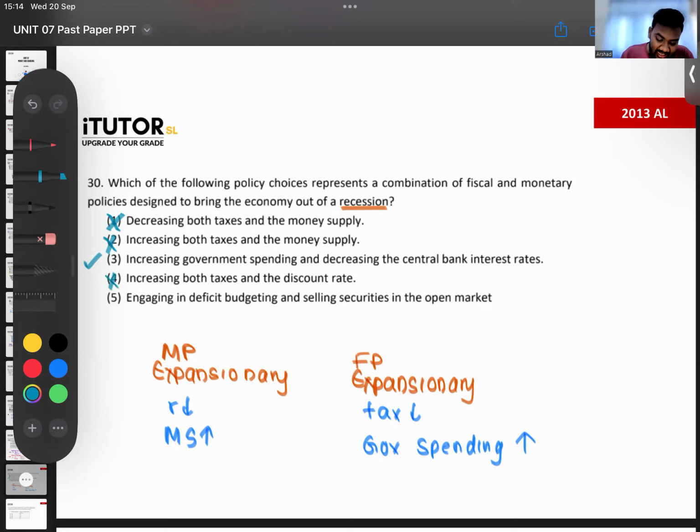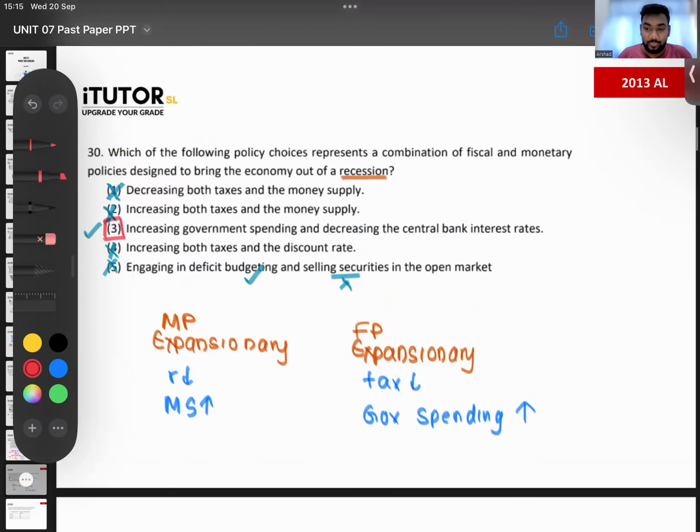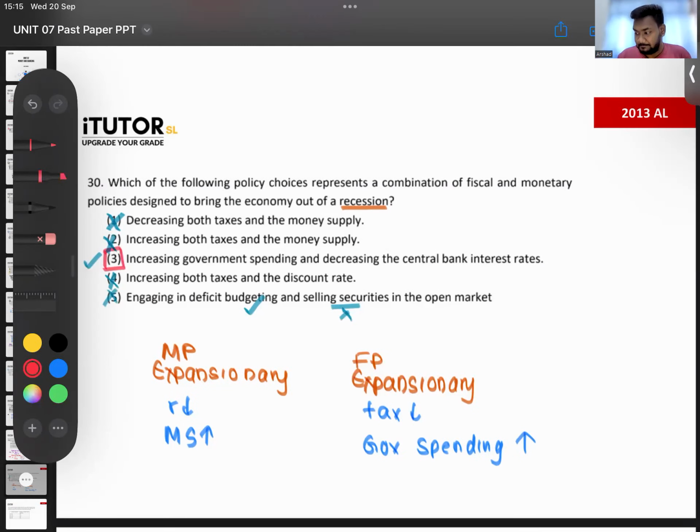Wrong. Engaging in a budget deficit. Budget deficit is good. Government spending increases, taxes come down. Okay. Engage in a budget deficit, fine. Sell securities. Now, if the central bank sells securities, money supply will come down, guys. So this part is wrong. So which one is our answer then? Number 3. Is that okay? Question 30. Okay. Right. Then we'll go to 31.